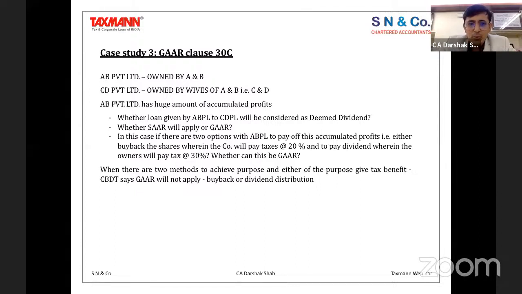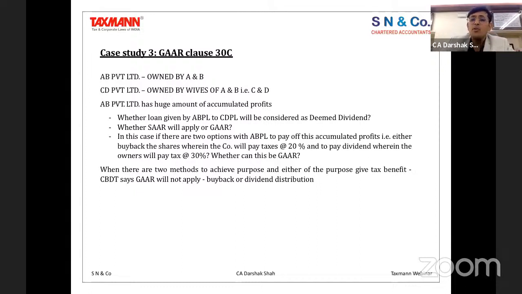Now, how do you judge this point? In this case, there are two options to pay off the accumulated profit: by way of a buyback, which is liable for 20% tax, and a dividend, where you are liable for 30% tax. In such situations, does the GAAR provision apply?